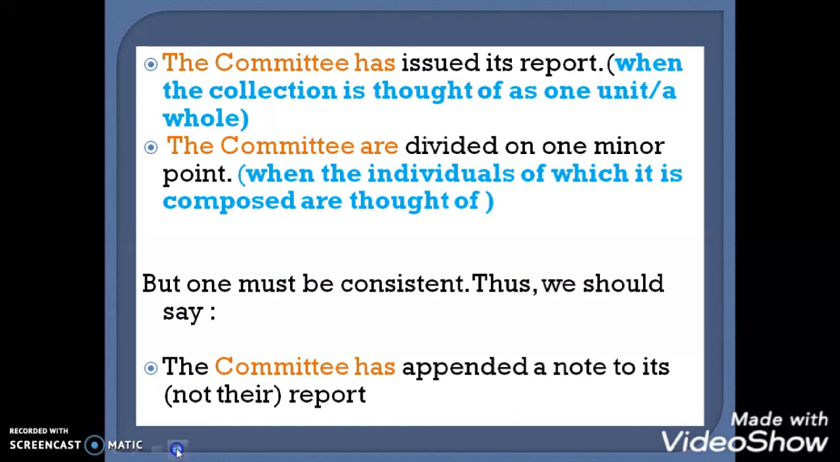Now the committee, this particular word indicates a particular body, one unit or a whole. And if I say the committee are divided on one minor point, now I am talking about members of that particular committee. In the second example, our subject is plural. But the sentence construction should be consistent, should be proper. That's why in most cases, collective nouns are used as singular subjects. For example, the committee has appended a note to its report.